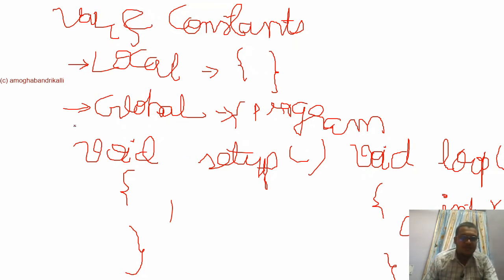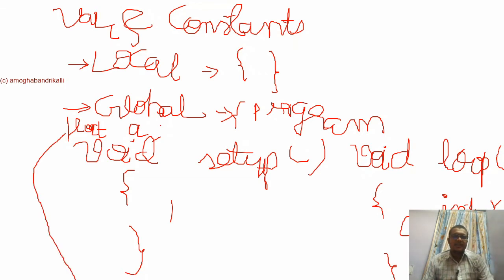So what are global variables? You can write above the void setup, saying float a. So this is a global variable and it can be accessed in any part of the program. But these variables are accessed only inside this loop. So global variables means that before the void setup, if you declare variables, then these variables are going to be called global variables.